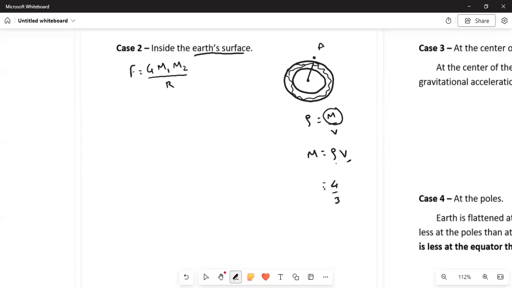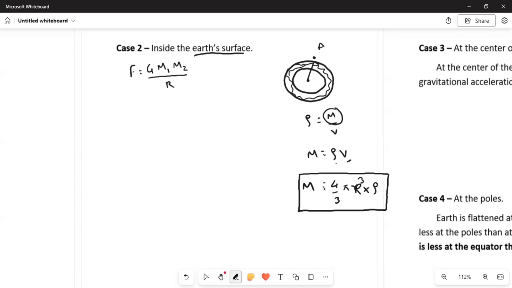4 by 3 pi r cube. This will be the formula multiplied by our density. This will be the mass of the Earth when we are on the surface of the Earth, because this R is for the total radius.